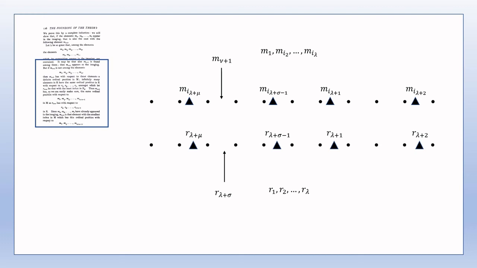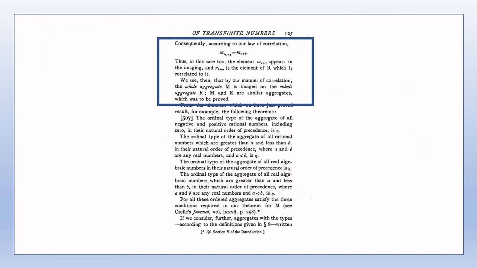Then since by the correspondence i_{λ+σ} is the smallest index in M for which m_{i(λ+σ)} has the same ordinal position in M to m_{i1}, m_{i2} up to m_{i(λ+σ−1)} as r_{λ+σ} has to r_1, r_2 up to r_{λ+σ−1} in R, and i_{λ+σ} cannot be equal to any of 1, 2 up to ν, then i_{λ+σ} is equal to ν+1. Therefore m_{i(λ+σ)} is equal to m_{ν+1}.